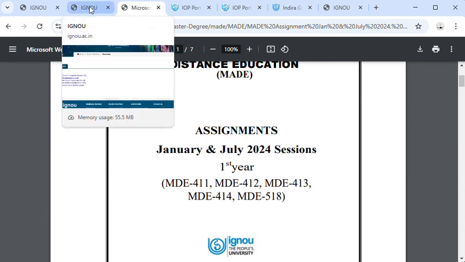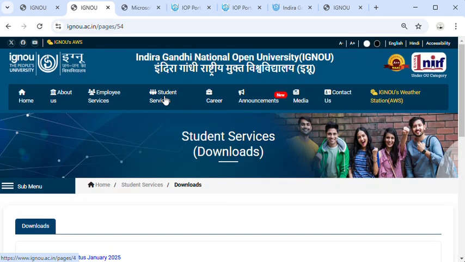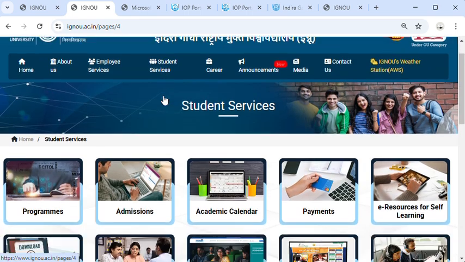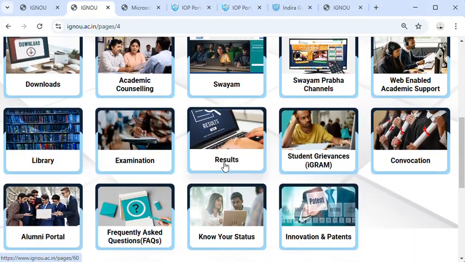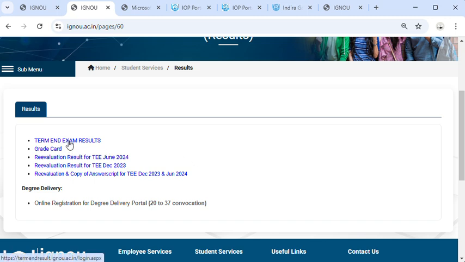That is, go to the IGNOU website, click on student services, scroll down and click on the result button. Scroll down, and your term end examination results separately will be declared, or the complete grade card with assignment and theory papers TEE you will get on the grade card.